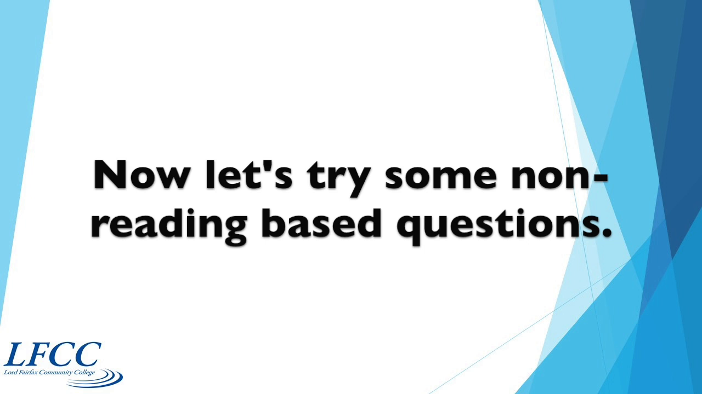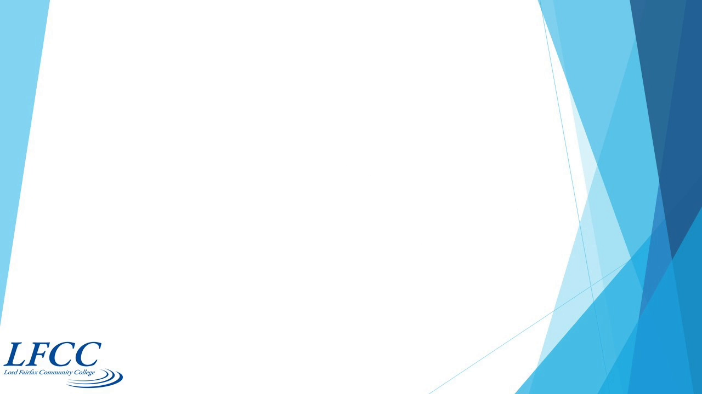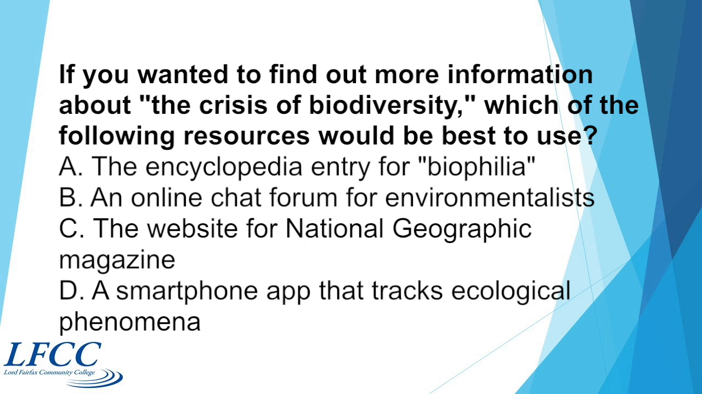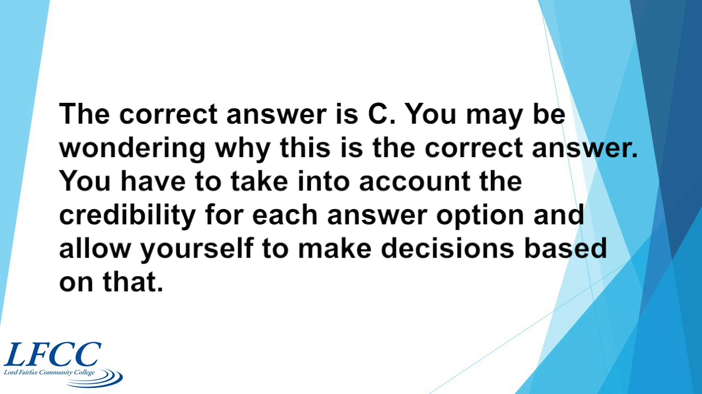Now let's try some non-reading based questions. For example, if you wanted to find out more information about the crisis of biodiversity, which of the following resources would be best to use? A, the encyclopedia entry for biophilia. B, an online chat forum for environmentalists. C, the website for National Geographic magazine. Or D, a smartphone app that tracks ecological phenomena. The correct answer is C.